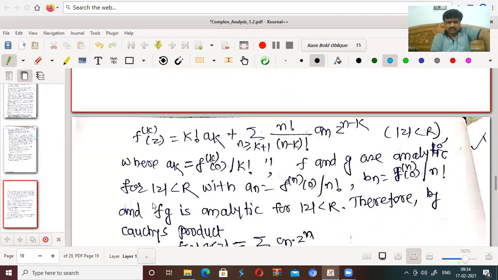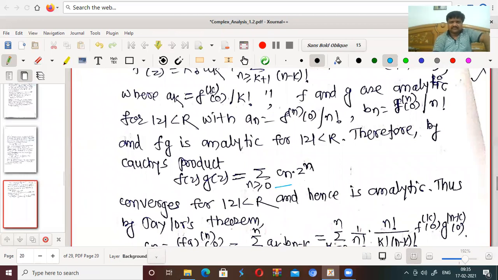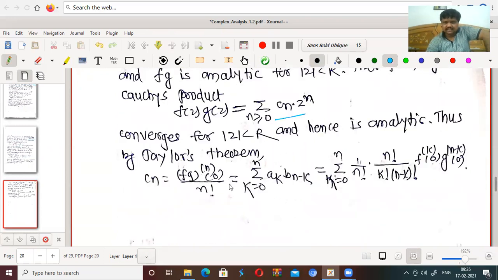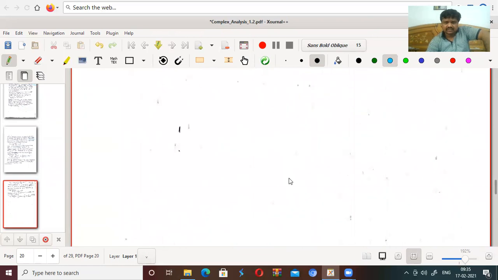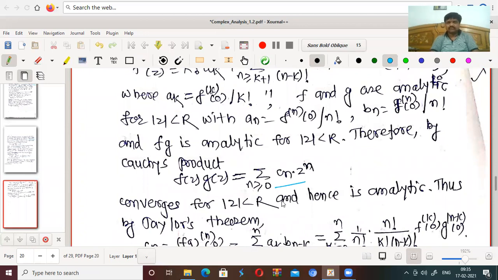f and g are analytic for mod z less than r, with a_n equal to f^(n)(0) upon n factorial, b_n equal to g^(n)(0) upon n factorial, and f into g is analytic for mod z less than r. Therefore, this product, just a rearrangement, is sum c_n z^n, and it is analytic also, and that can be written as the nth derivative of fg at 0 upon n factorial. So we get this one. Very straightforward result. This is about zeros of analytic functions. For this lecture, we'll stop here, and some next concept we'll see in the next lecture.